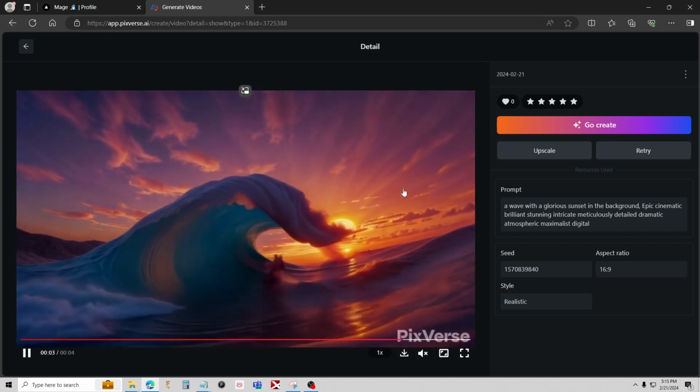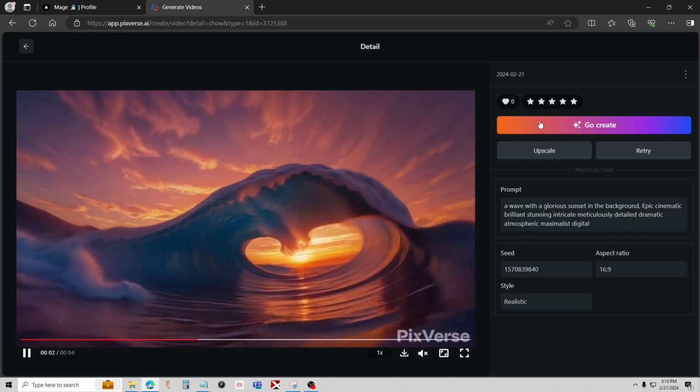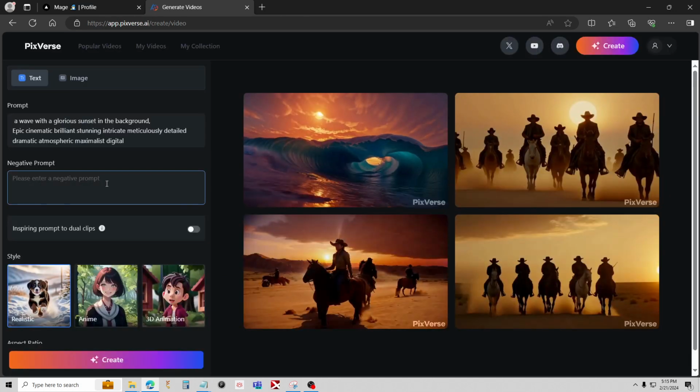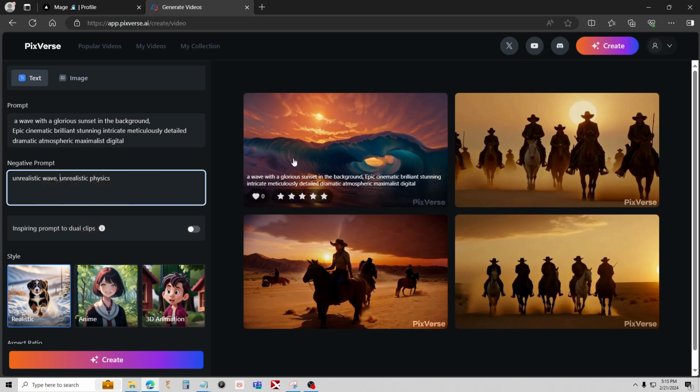Let's go ahead now, and this is something I'm still doing. Like I said, I've only been using this a few days. I've just been doing kind of generic stuff in here too, like this, unrealistic. I'll put wave, unrealistic physics, and see how this one does. I've used unrealistic physics a bit, and that does work sometimes. Sometimes with the wave, it might go overboard and take out the wave entirely.